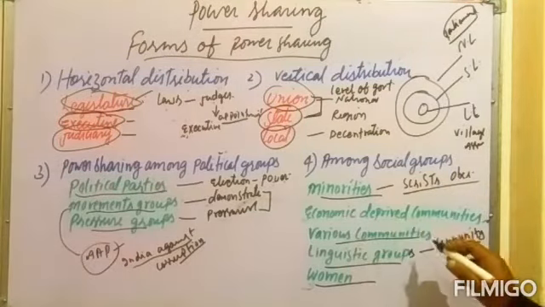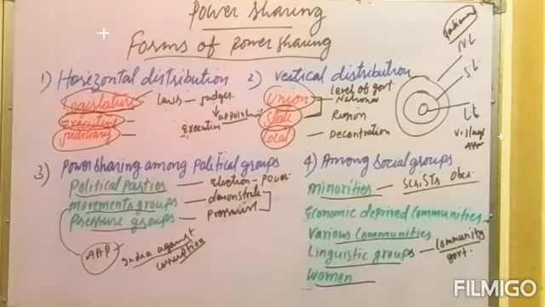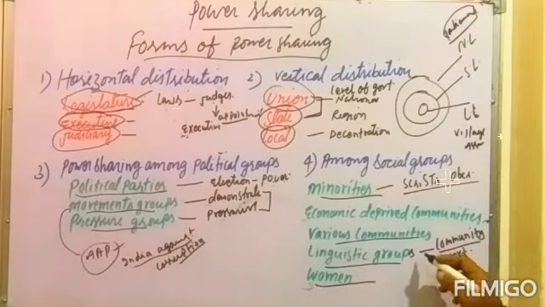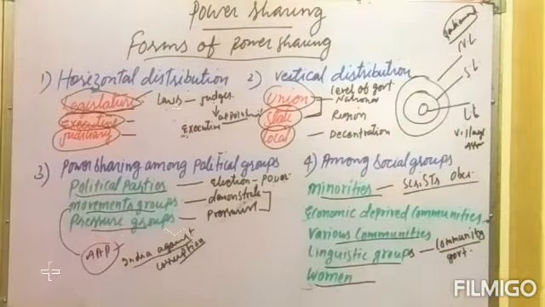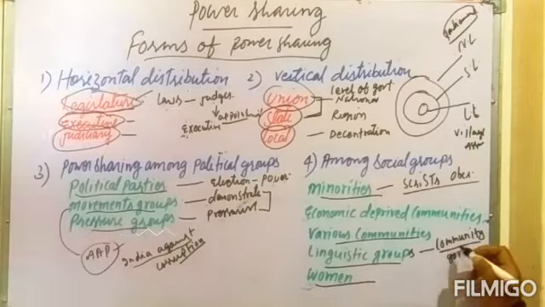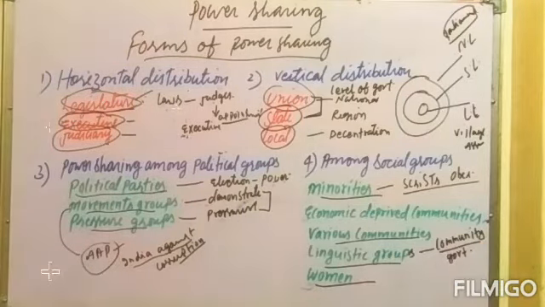Economically deprived communities, which are very weak sections in our society, also get the benefit, and they also share in the government, in the power sharing. Various communities like linguistic groups, like the community government in Belgium, because when some linguistic groups were not getting any chance, this is the right way to involve them in the power sharing. So this is the community government which acknowledges them and empowers them to show their talent in the government.